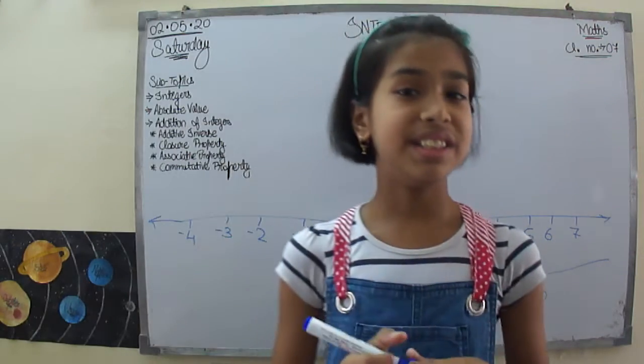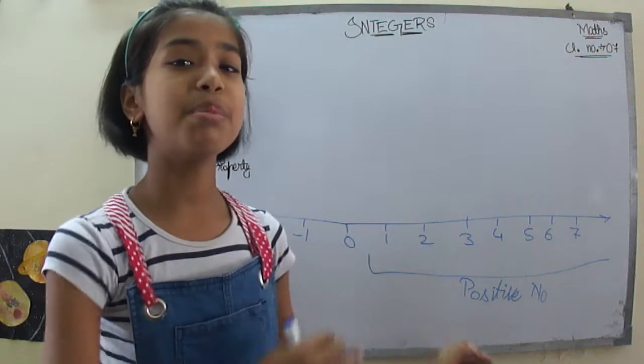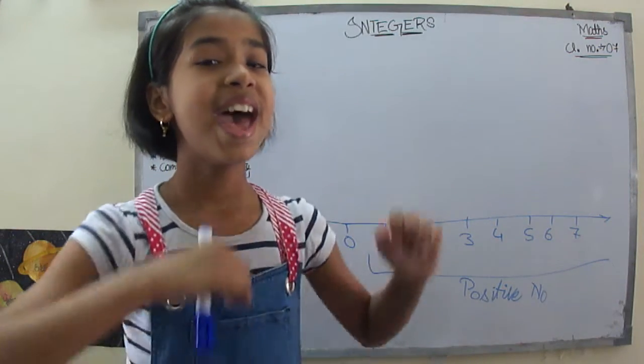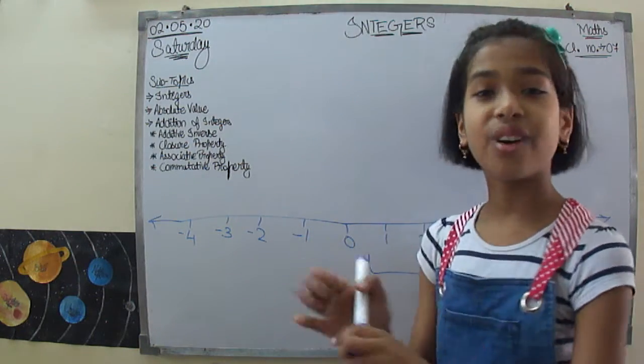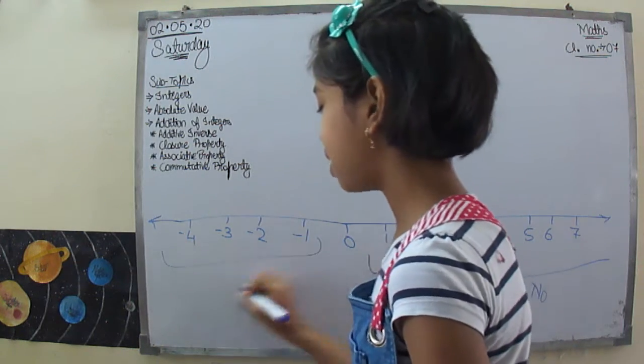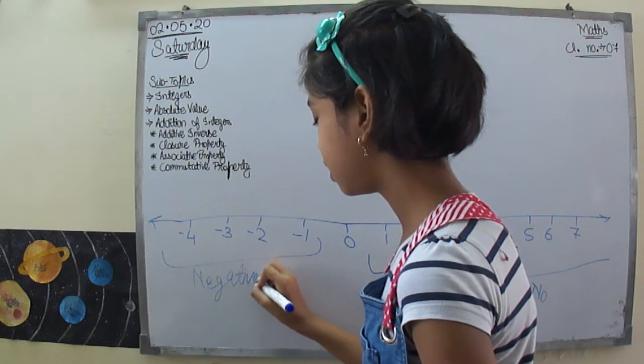So these numbers at the right side of the 0 are called the positive numbers, and at the left side of the 0, these numbers are called the negative numbers.